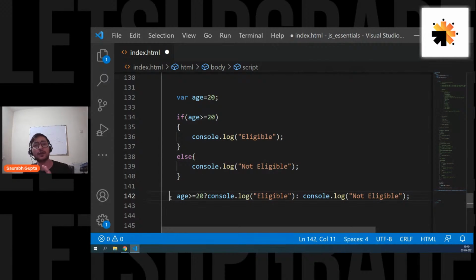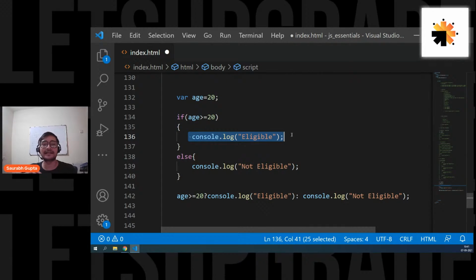Ternary operators are basically used for writing a basic if and else statement, and use it only when you're sure that it's going to be very small code. For example, right now there's only a console.log inside my if. What if there is a big code inside the if block? In that case, we're not going to use a ternary operator. We don't use ternary operators for big operations like this.